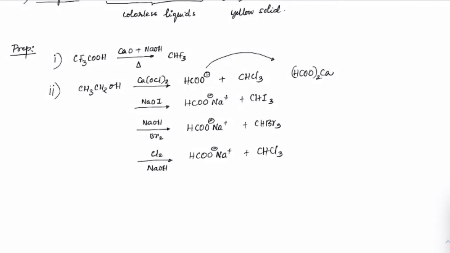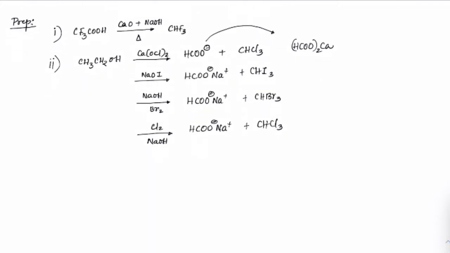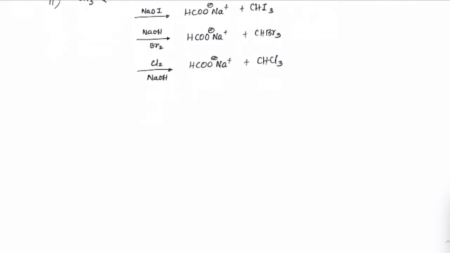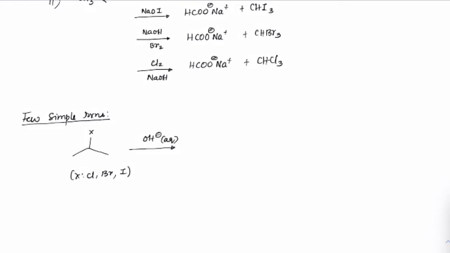Let's focus on the mechanism now. This is a very important mechanism, guys, because the haloform reaction always comes in all the chapters from here onwards. Before getting into the mechanism, I would like to ask a few simple things. Suppose you have any halide, where X could be chlorine, bromine or iodine, treated in the presence of aqueous OH minus.